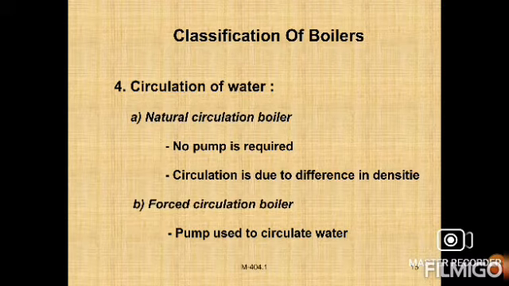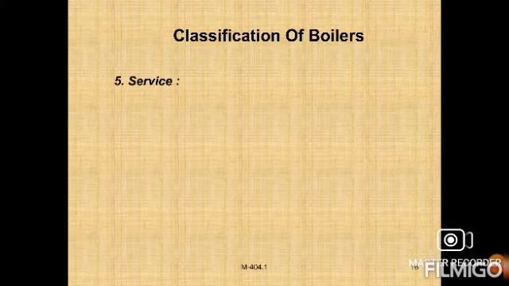So that is the main thing, we need to circulate the water. Next one, forced circulation. Here a pump is used to circulate the water.